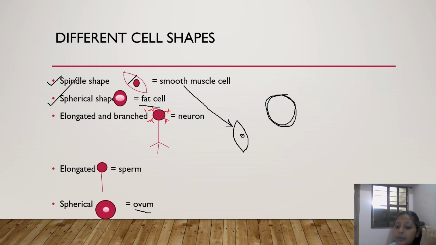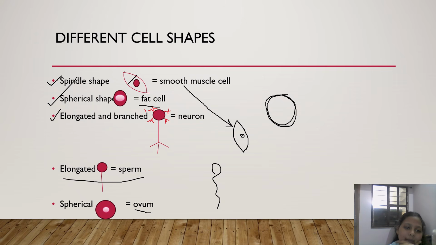The ovum is the female gamete, which an elongated sperm meets. So the sperm is elongated, it's long, right? And then nerve cells.